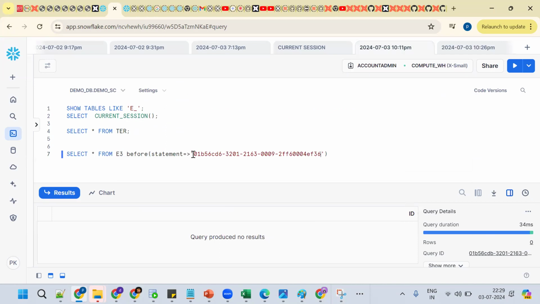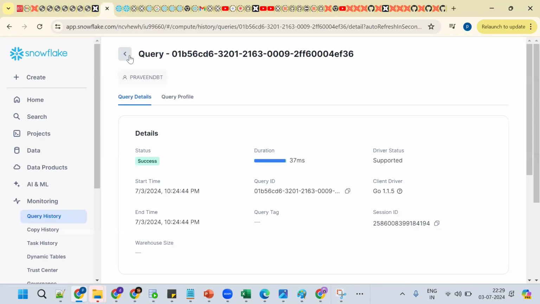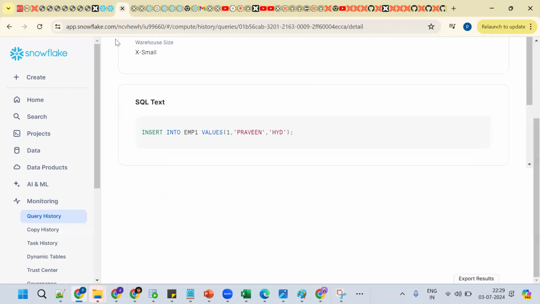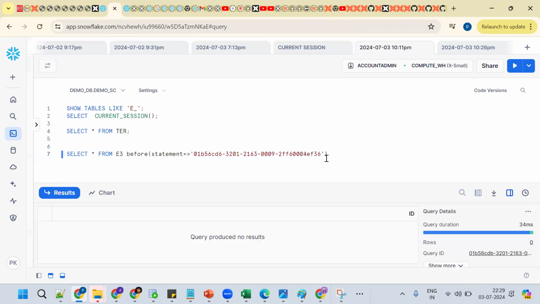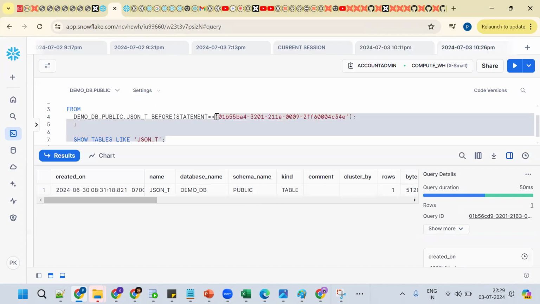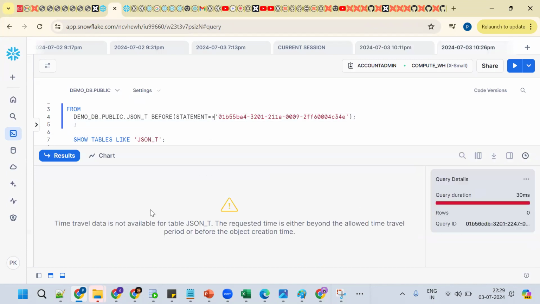Now see, it's working because this query is valid for what? Tomorrow, it is valid up to 10:24. Now what happens after 10:25? It will throw an error saying the query is beyond the limit. Got the point? So here it is clearly mentioning time travel data is not available, because the request time is either beyond the allowed time travel or before the object creation.